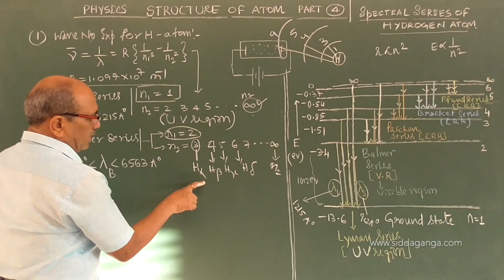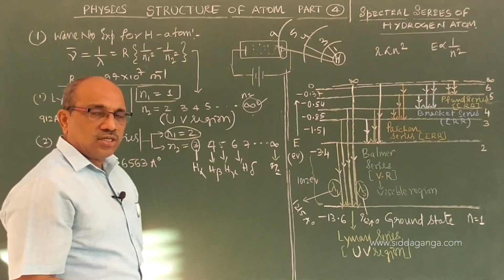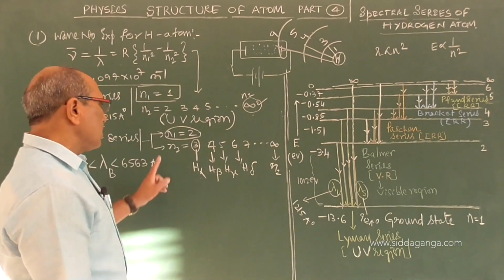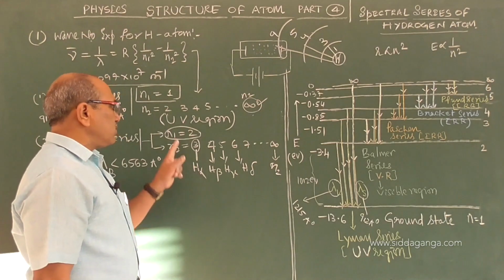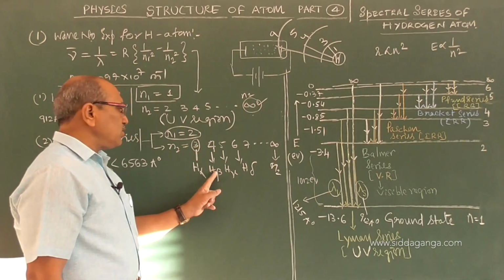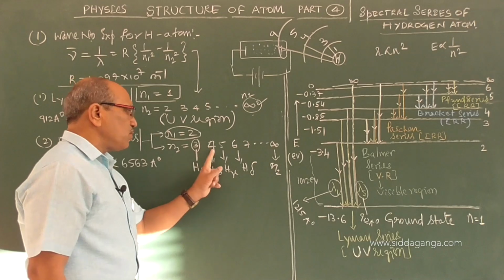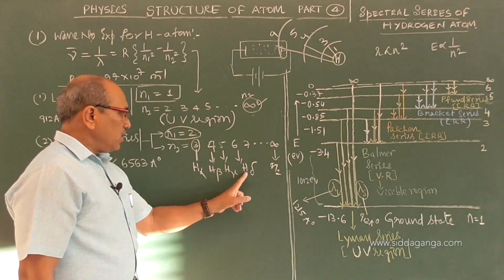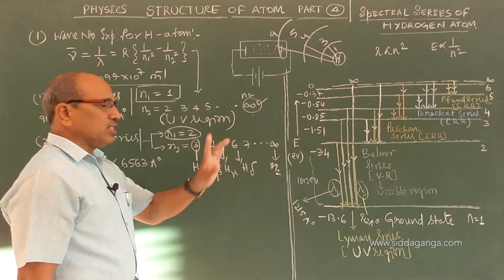If they mention the H alpha line, even in entrance or board examinations, in numerical problems, H alpha means Balmer series, N1 is 2, N2 is 3. H beta means N1 is 2, N2 is 4. H gamma means N2 is 5. H delta means N2 is 6.